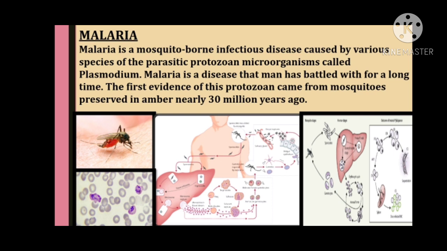Now let's concentrate on the mode of infection. When a female Anopheles mosquito bites an infected and diseased person, the gametocyte stage of the parasite gets entry into the mosquito. So the sexual phase of the parasite is completed in the body of the mosquito, and the sporozoites, or you can pronounce it as sporozoites, are produced.